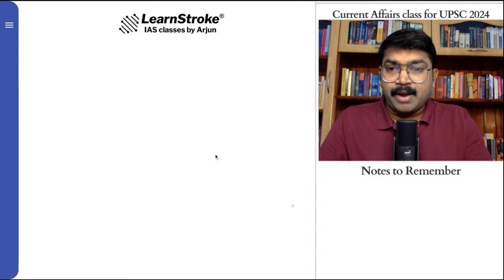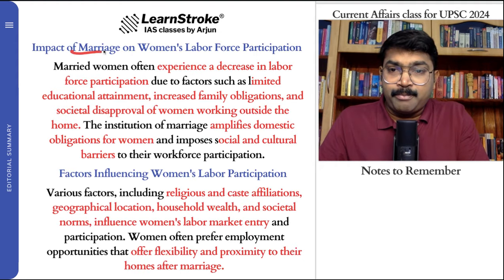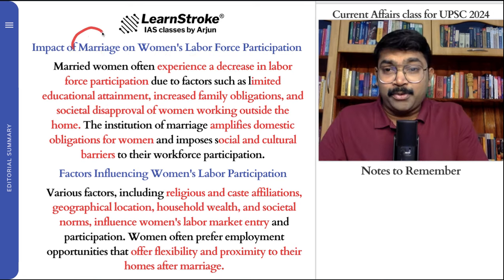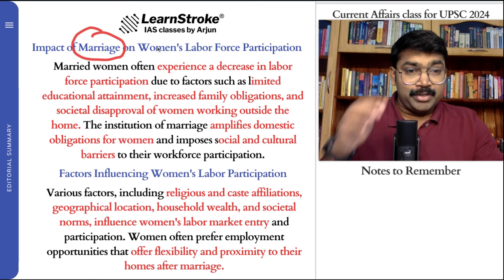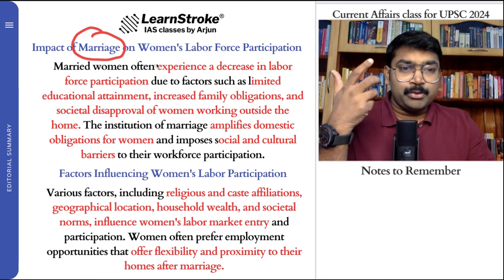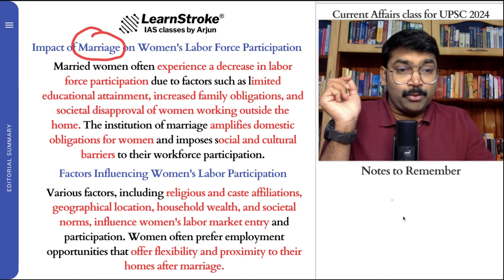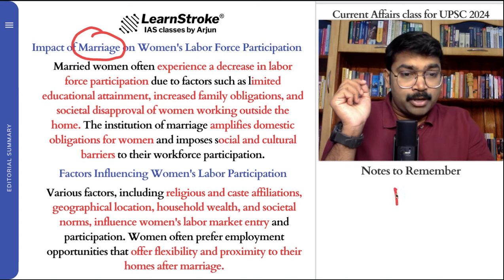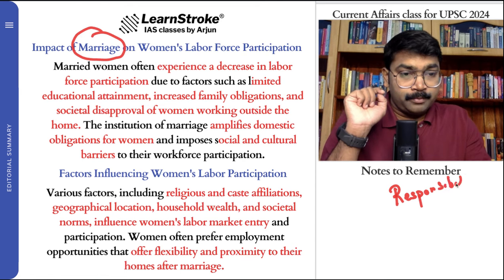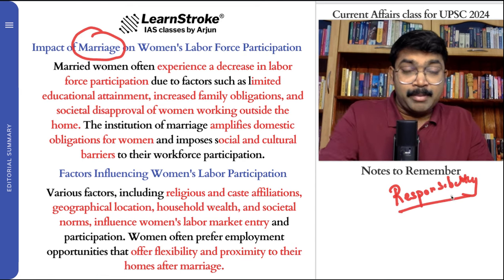And next is something that we have to check: the impact of marriage on women's labor force participation. In India, you know that marriage has made women not a key participant, because in the Indian system, when you get married, there are a lot of new responsibilities, and women are not able to escape from that. That is actually making women weak.